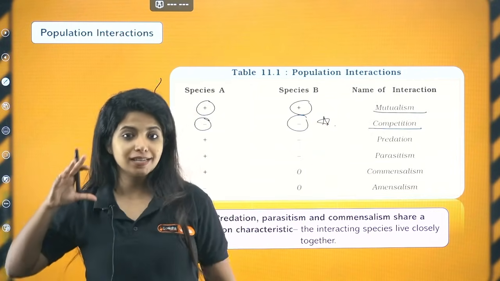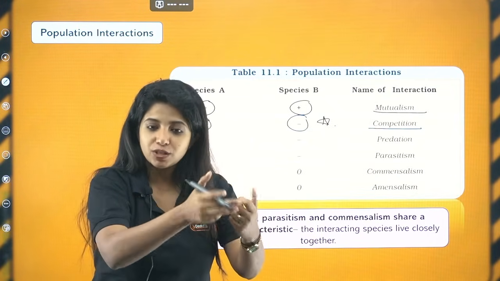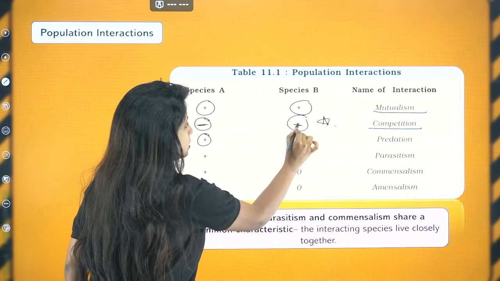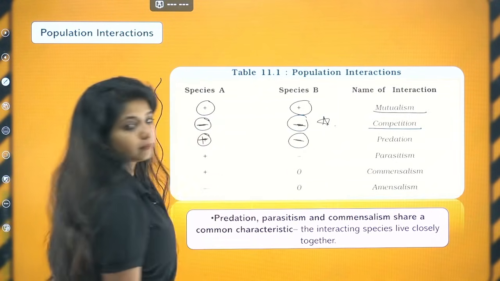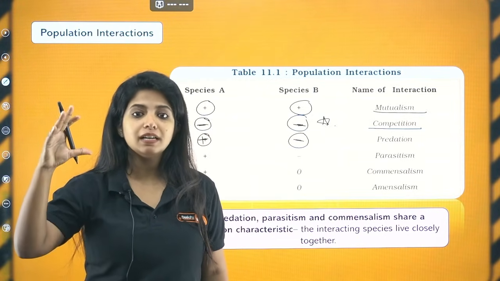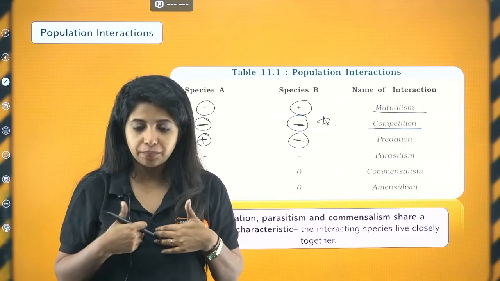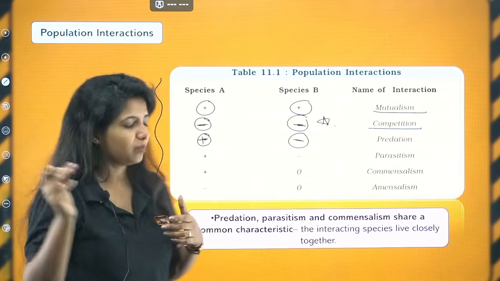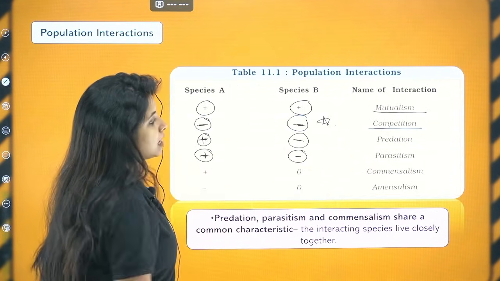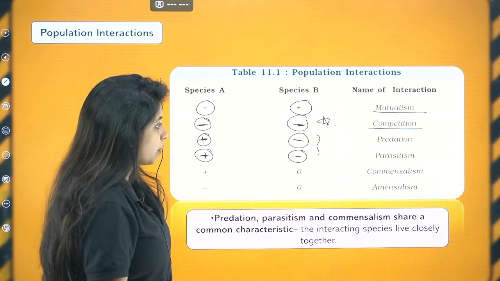Predation. Predation means a tiger is there, a deer is there, the tiger eats the deer. The tiger is benefited, it gets its food. The deer dies, so the deer has a negative impact. So it is a plus-minus relationship. This is minus-minus, this is plus-minus. Now, parasitism. A parasite, for example, a leech. A leech drinks our blood. We are losing blood, a negative impact. What about the leech? It is getting the blood, a positive impact. So one is getting a positive impact, the other is negatively impacted. That is parasitism. Parasitism and predation are both the same: a positive-negative interaction happens.